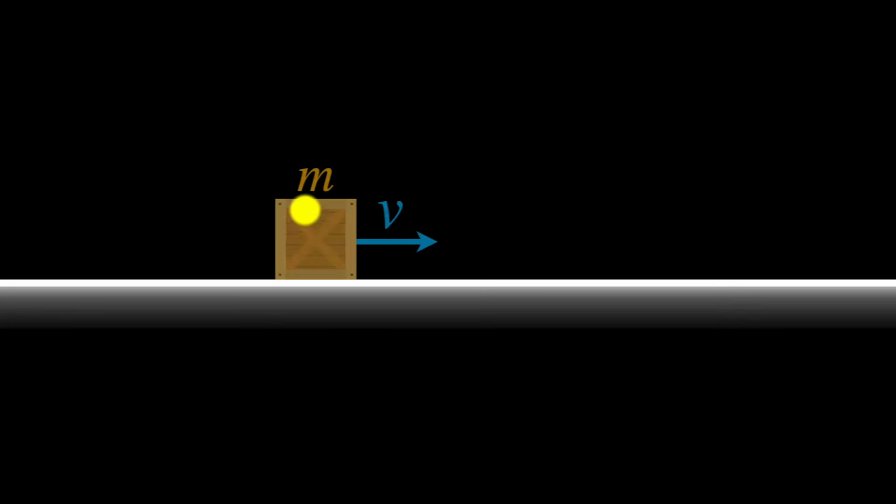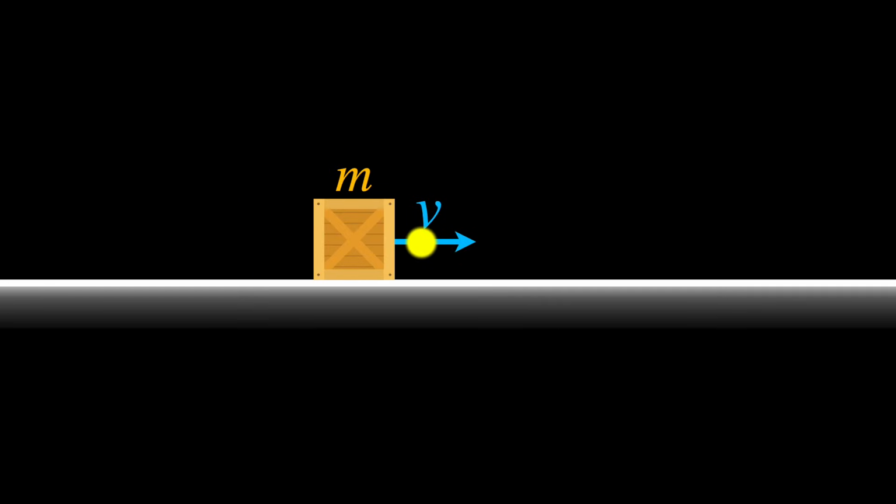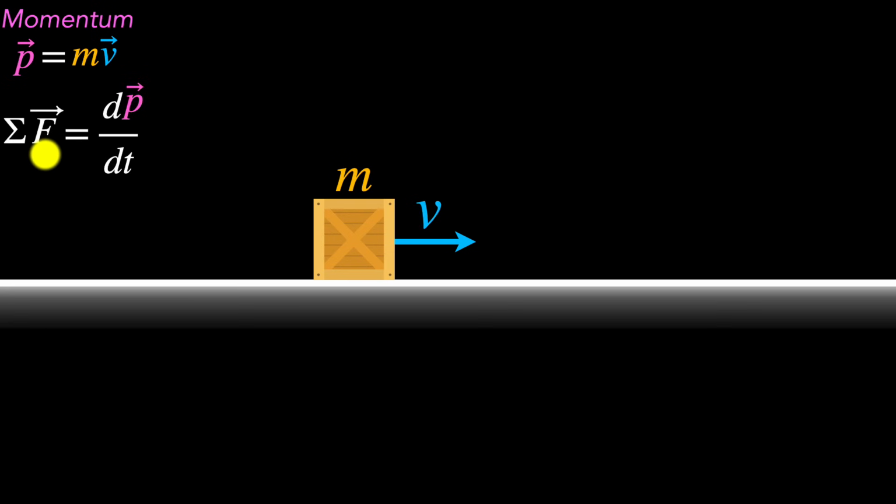If an object has a mass m and it's moving with velocity v, then it has a momentum which is given as the product of the mass times velocity. It's a vector quantity, it has the same direction as that of the velocity. And why do we care about momentum? Because according to Newton's second law, the net force acting on an object equals the rate at which its momentum is changing. So here's a question.